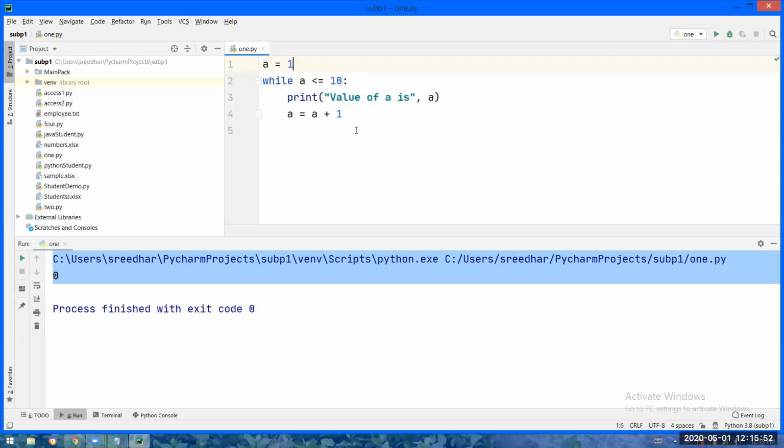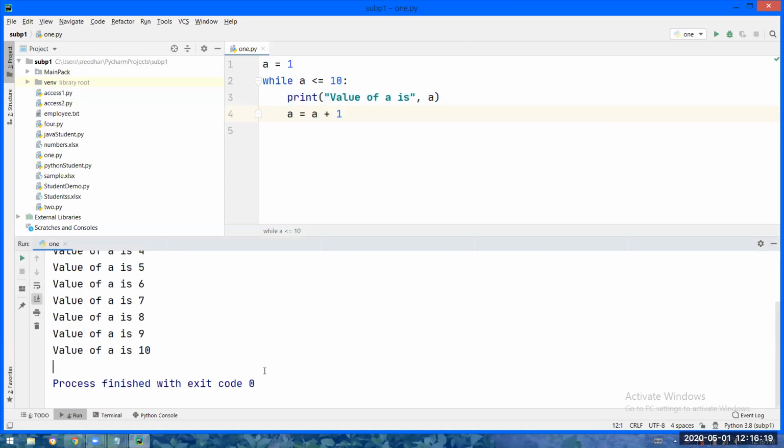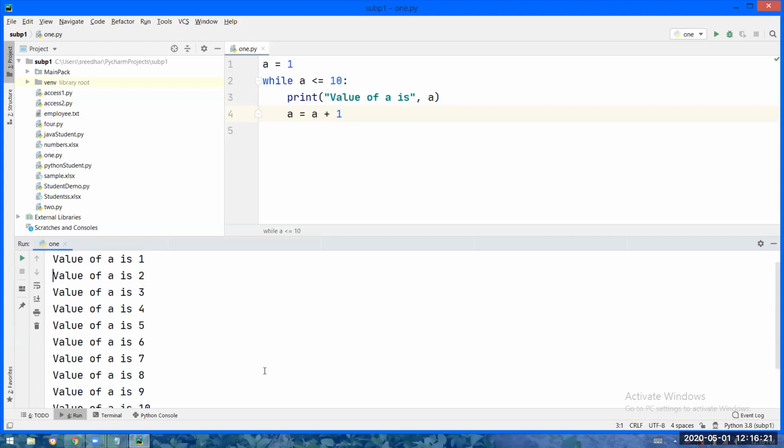Initially a is 1. 1 less than or equal to 10 is true, 1 will be printed. Now a became 2. 2 is less than 10, 2 will be printed. Like 3, 4, 5, 6, 7, 8, 9, 10. 10 less than or equal to 10 is true, 10 will also be printed. 10 plus 1 means the a value will become 11. 11 less than or equal to 10 is false. False means the condition failed, so your cursor will go out of the loop. So it is going to print 1 to 10 numbers. Till the condition is satisfied, the body of the loop will be executed.